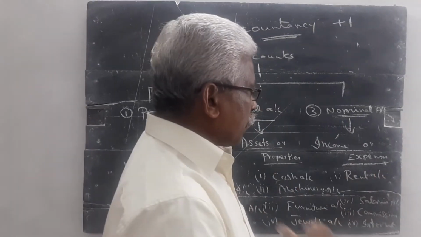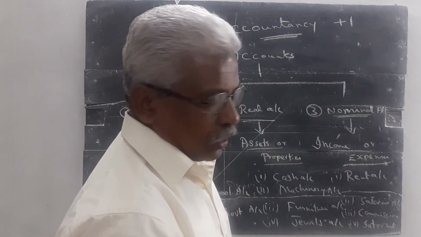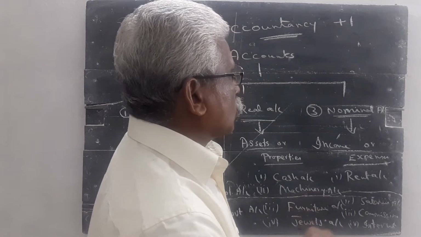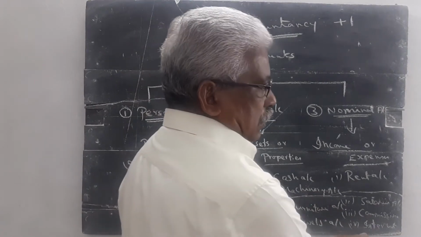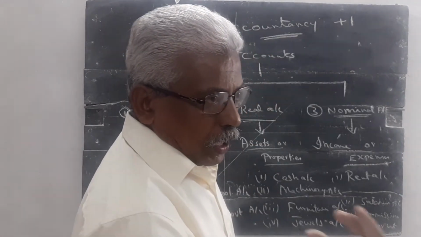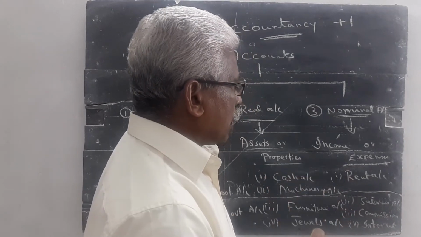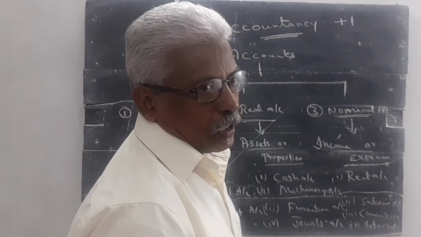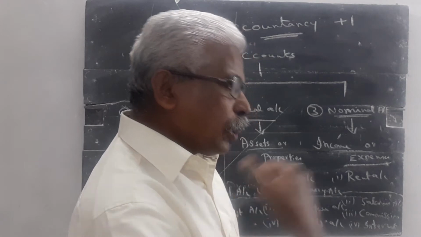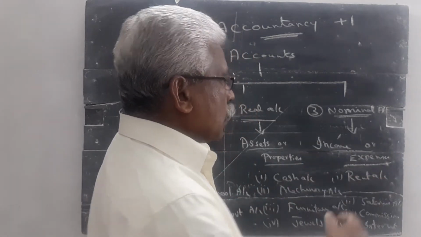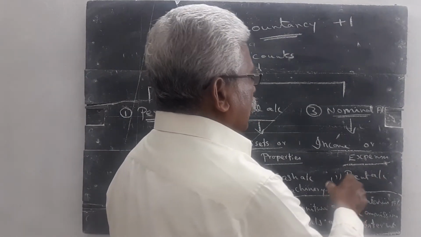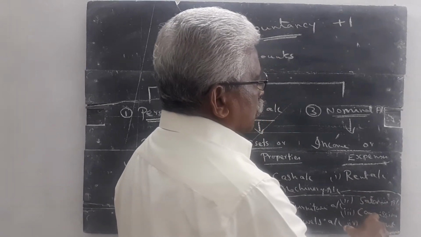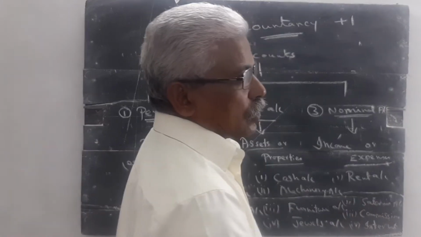Commission is an income for the person who receives it. Commission is an expenditure for those who give it. Then interest. If you borrow money, if you obtain any loan, we pay interest, so it is an expenditure. Likewise, if you lend any loan, we get interest, so it is an income. So, the same things are income or expenditure. Our duty is to identify whether it is an income or expenditure.